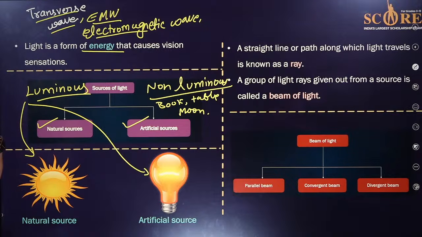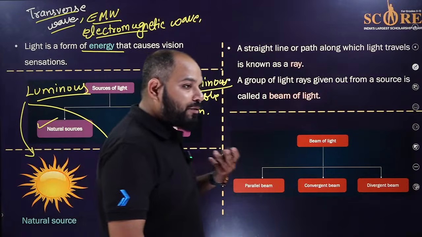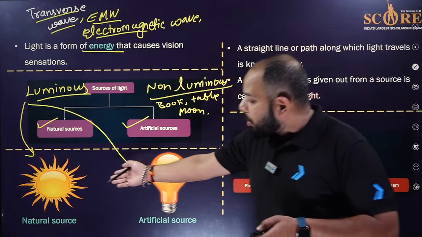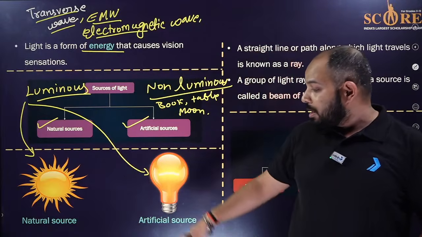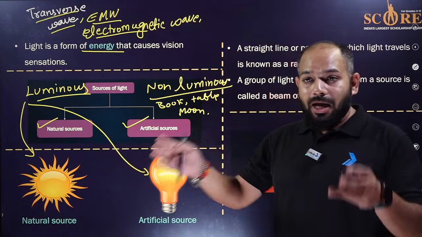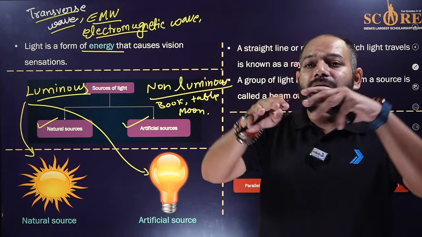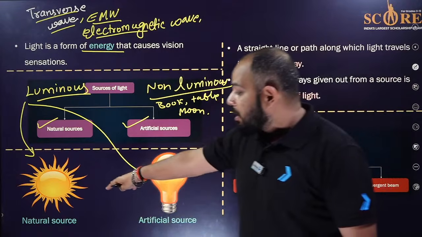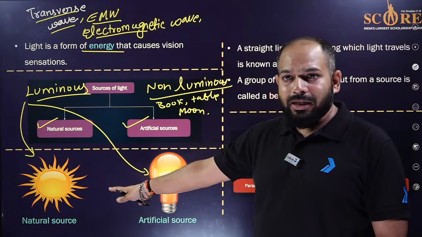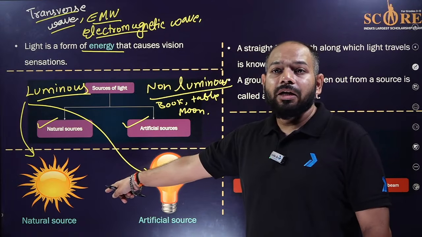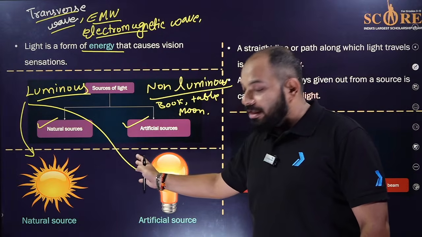Natural is from nature. When there is a nuclear reaction happening in the sun, because of the combination, that is called nuclear fusion. Hydrogen comes together, a hydrogen bomb-like reaction, then converting into helium. That is the whole process. That is a nuclear reaction, and it gives light in that form.